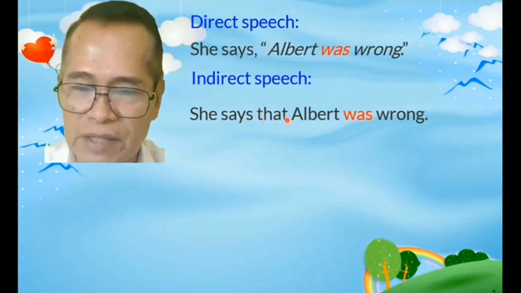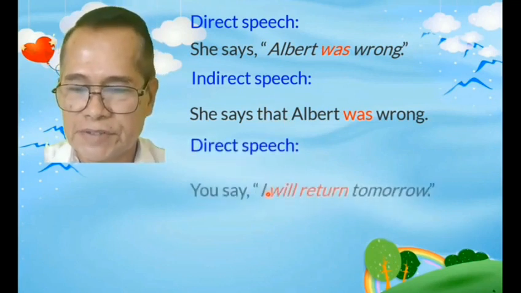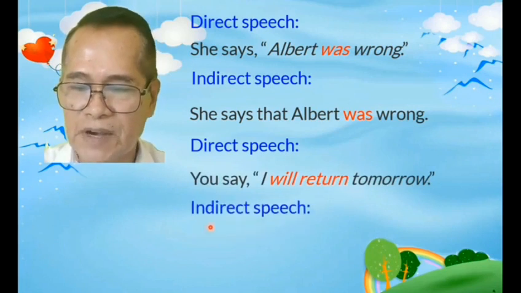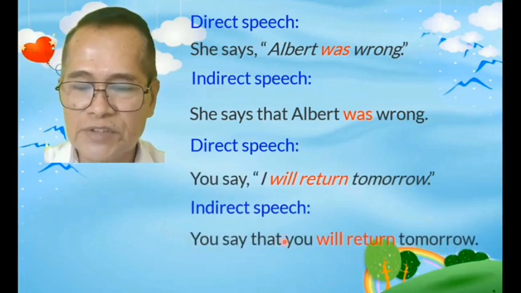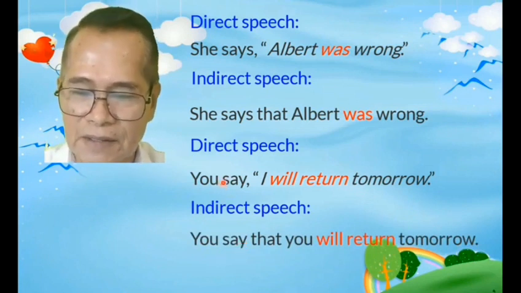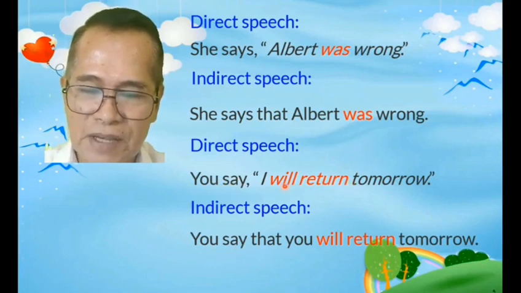Instead, we use that. Next, you say, "I will return tomorrow." So in indirect speech, you say that you will return tomorrow. Okay. Present tense pa rin ito. Present tense, hindi na nabago. You see? Hindi na nabago dito. Hindi rin nabago.